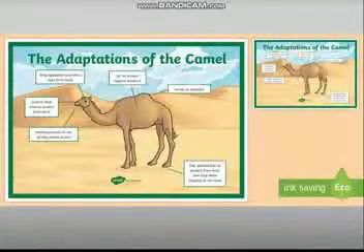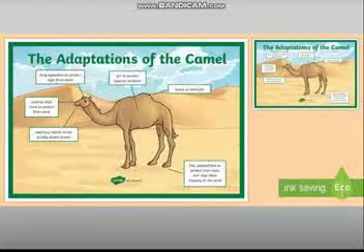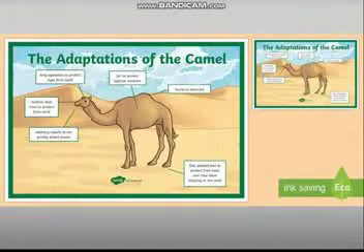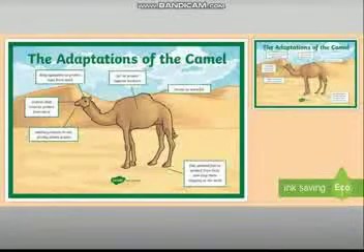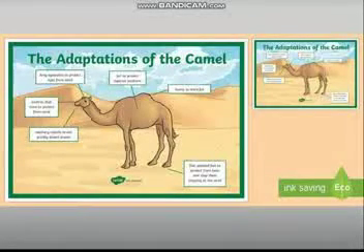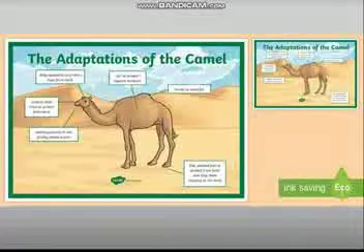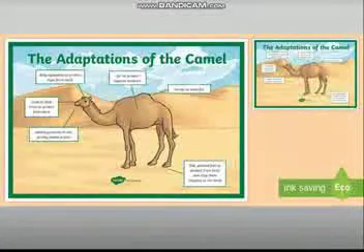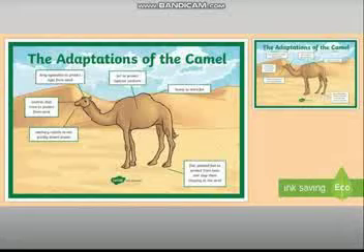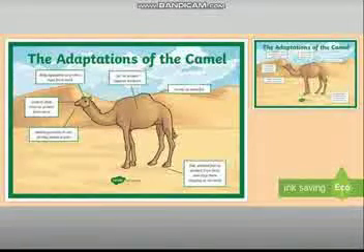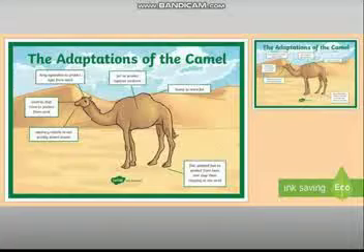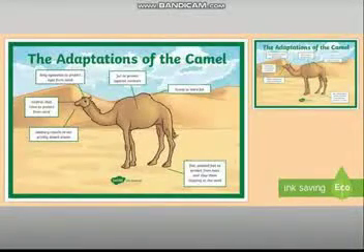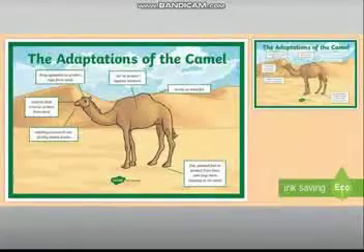Camel has padded feet which help it to walk or run comfortably on sand. Because of this adaptive feature, camel is also called the ship of desert. You understand, students, why camel is called the ship of desert? Camel is called the ship of desert because it has padded feet which help it to walk or run comfortably on sand.